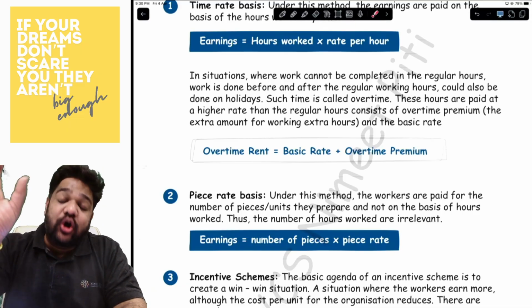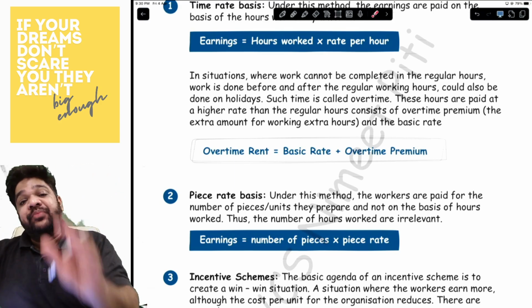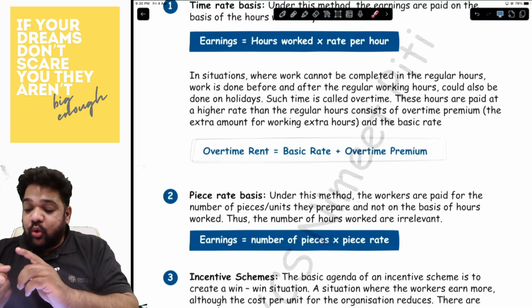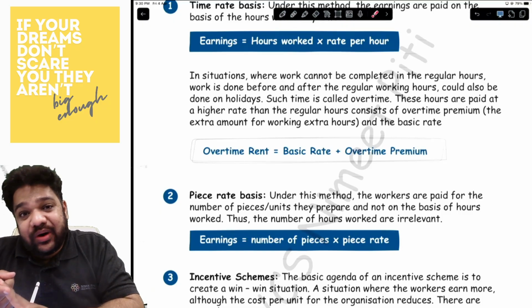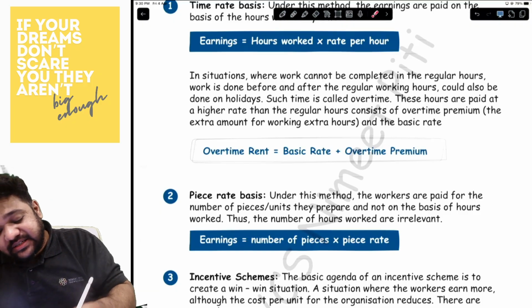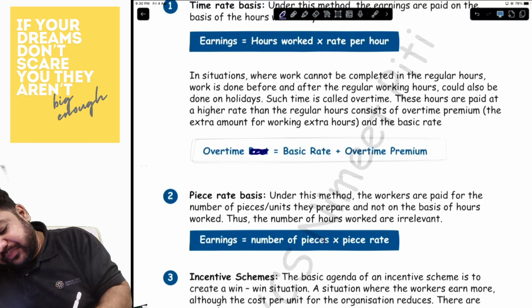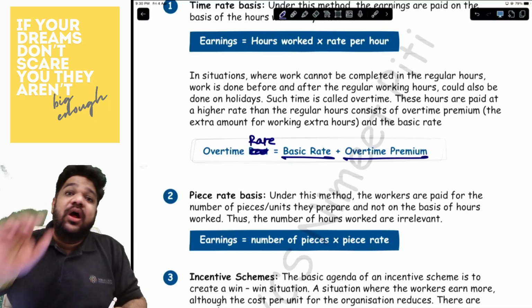The extension to your labor costing, where you are paying on the basis of time, you may also be paid overtime. Now, be very careful with overtime. Overtime has two types. There is an overtime rate, and then there is an overtime premium. Please understand what you pay as overtime: once again, the rate is the basic rate and the overtime premium together.